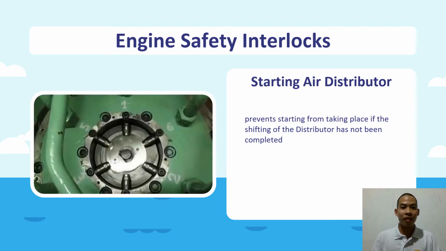Another safety interlock is the starting air distributor. It prevents starting from taking place if the shifting of the distributor has not been completed. The starting air distributor is the part of the starting air system which is responsible for providing pilot air to the starting air valve as per the correct starting order. For an idle 6-cylinder engine, the injection timing of all cylinders is timed according to the firing order.